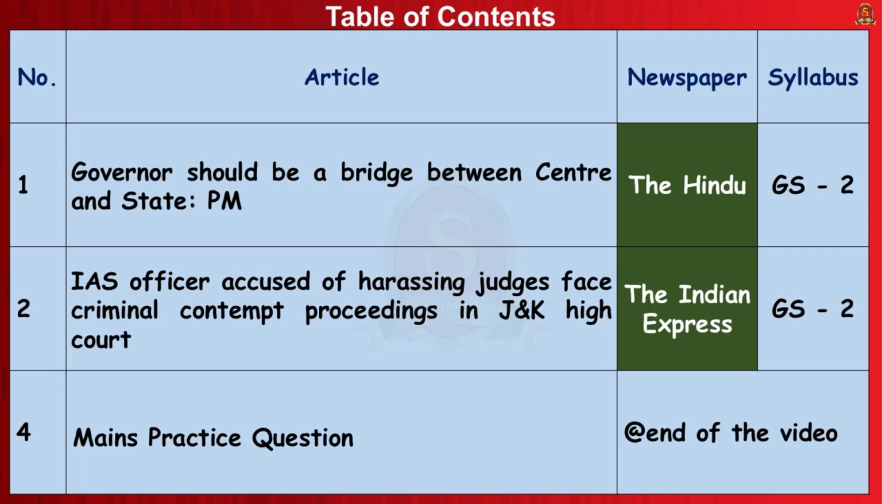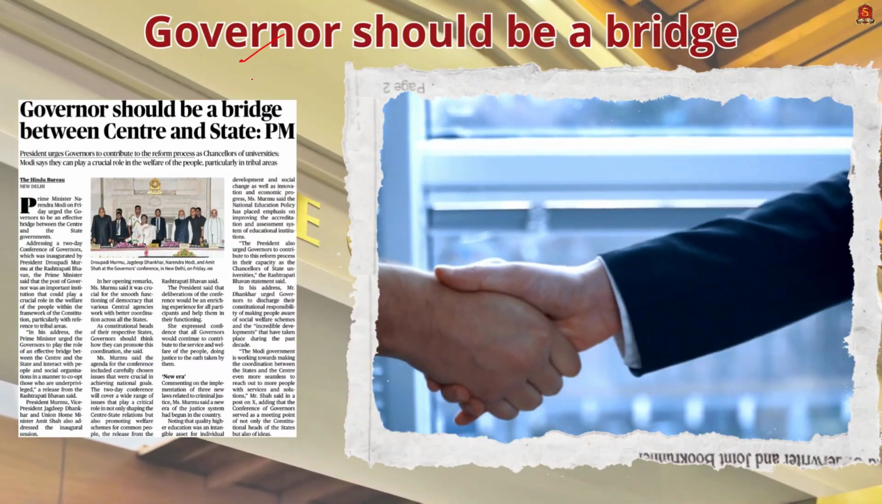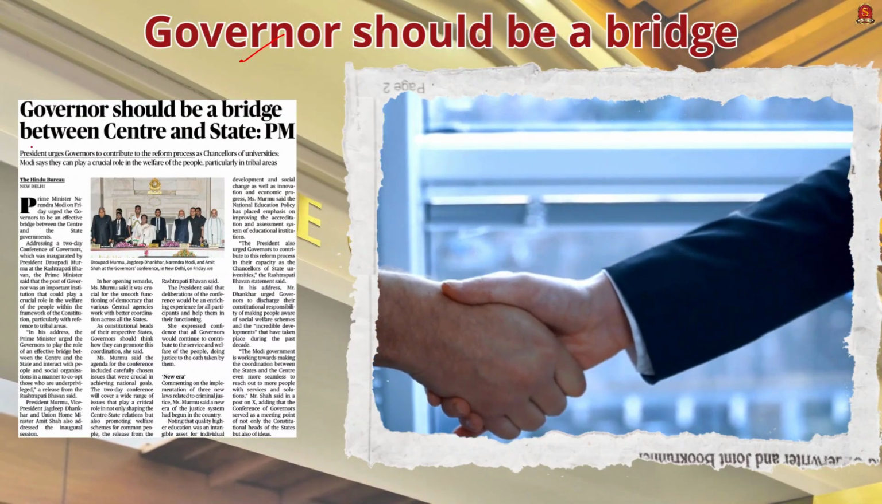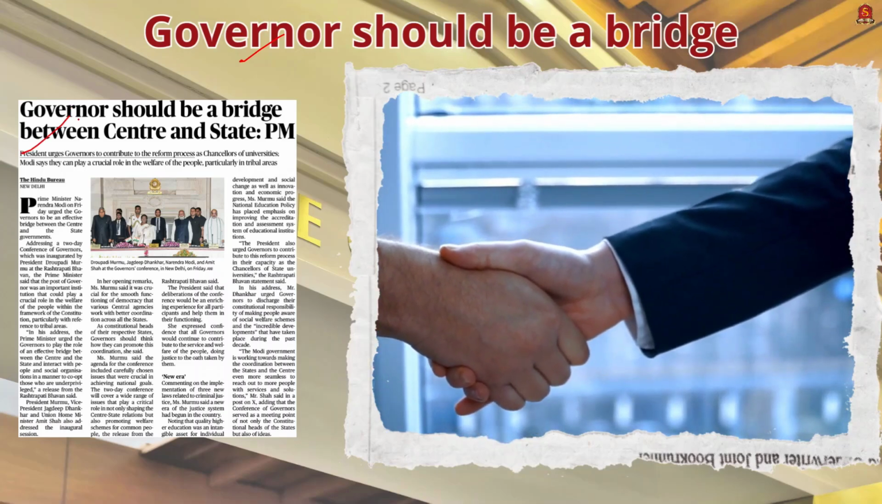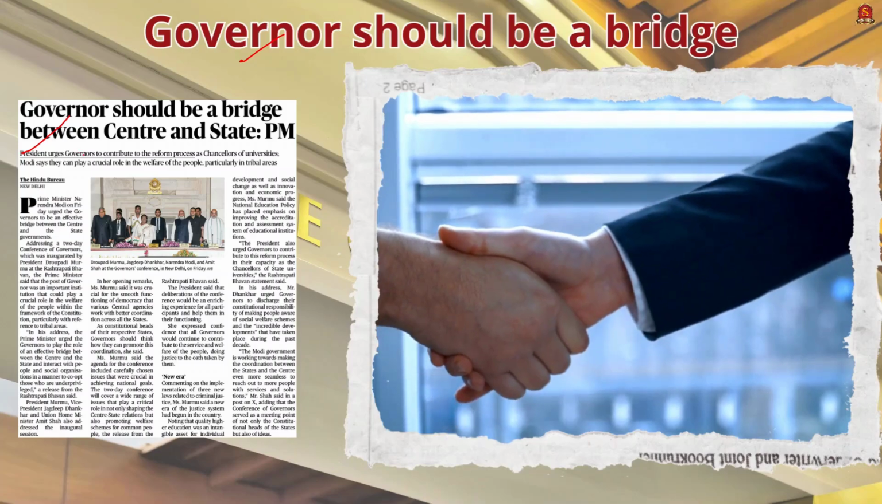Without much delay, let's begin with the first article. The first article for editorial analysis is about the governor. So the article, Governor should be a bridge between Centre and the State: Prime Minister. This article is taken from the newspaper The Hindu. Let us discuss more about this article with the help of a mains question.